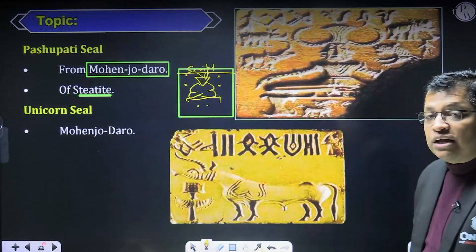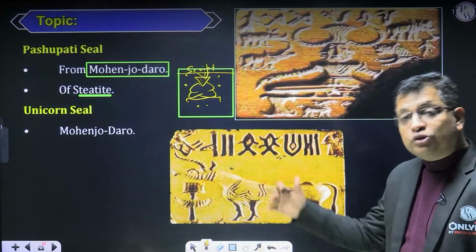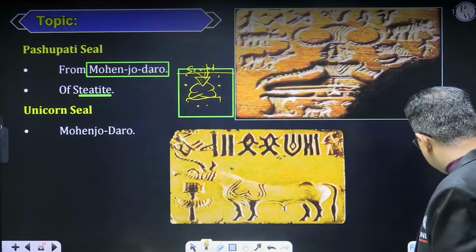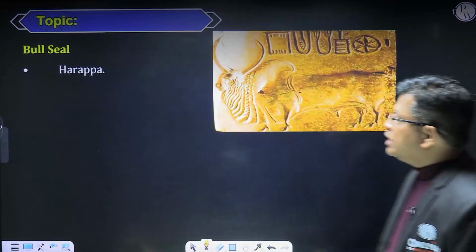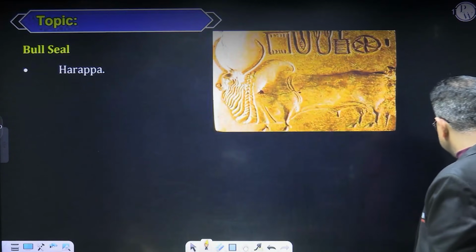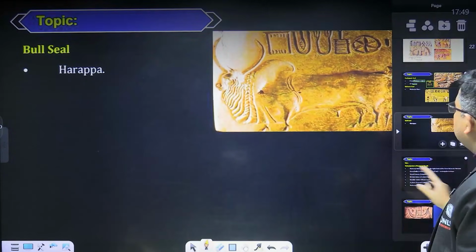Now coming to another seal, the unicorn seal, that is also found from Mohenjo-daro. Then there is one more seal, the bull seal from Harappa. So this is your bull seal from Harappa. So this was about your seals.